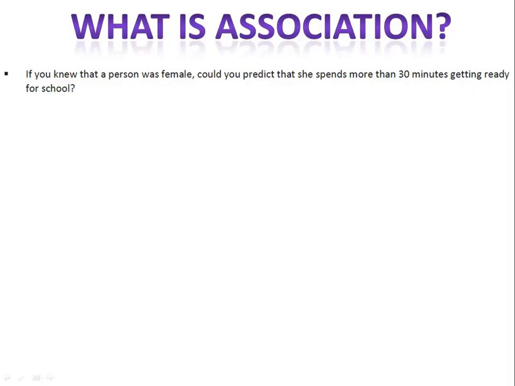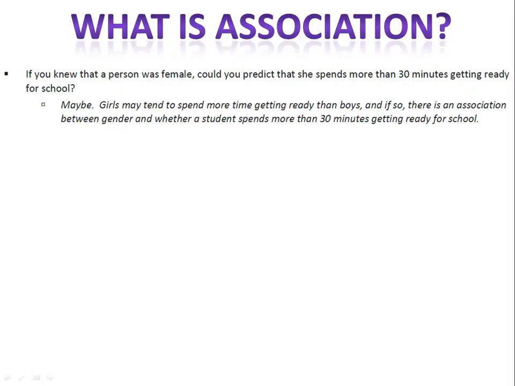Suppose you know that someone is a female. Could you predict that she will spend more than 30 minutes to get ready for school? It's possible. Girls do tend to take longer getting ready. They have to do their hair and a lot of other things. And so it's possible that there may be an association between gender and whether or not a student spends more than 30 minutes getting ready for school.